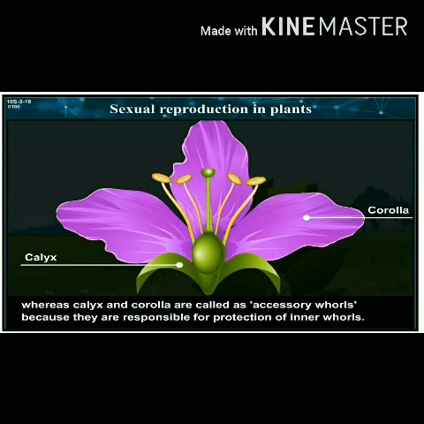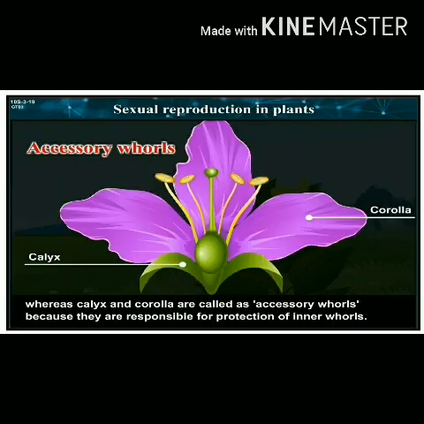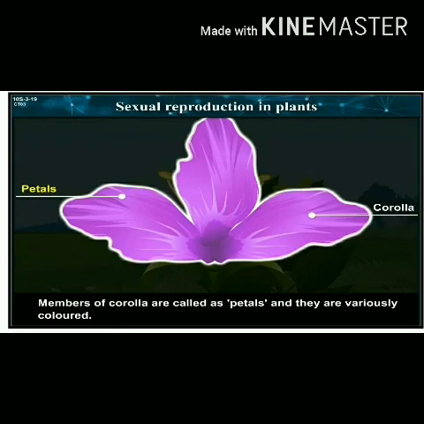Androecium and gynoecium are called essential whorls because they perform the function of reproduction, whereas calyx and corolla are called accessory whorls because they are responsible for protection of the inner whorls. Members of the calyx are called sepals and they are green colored. Members of the corolla are called petals and they are of various colors.